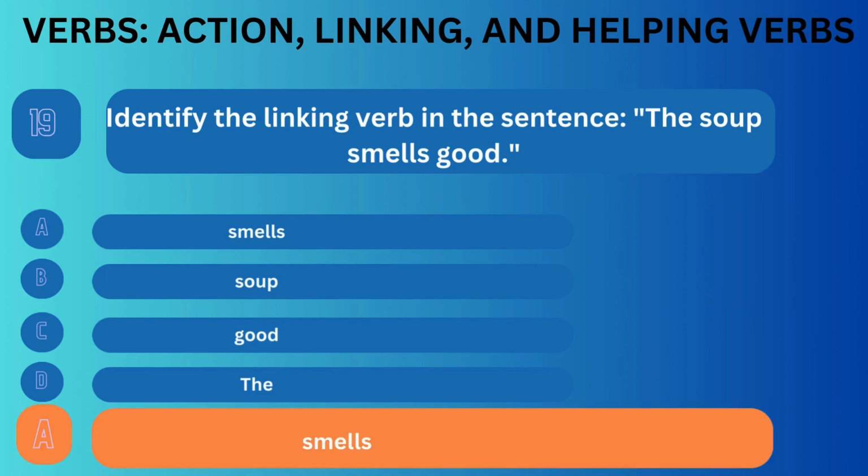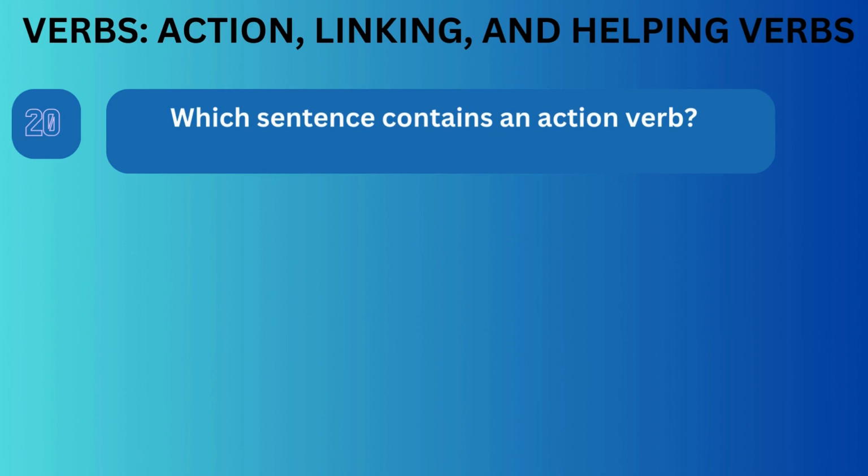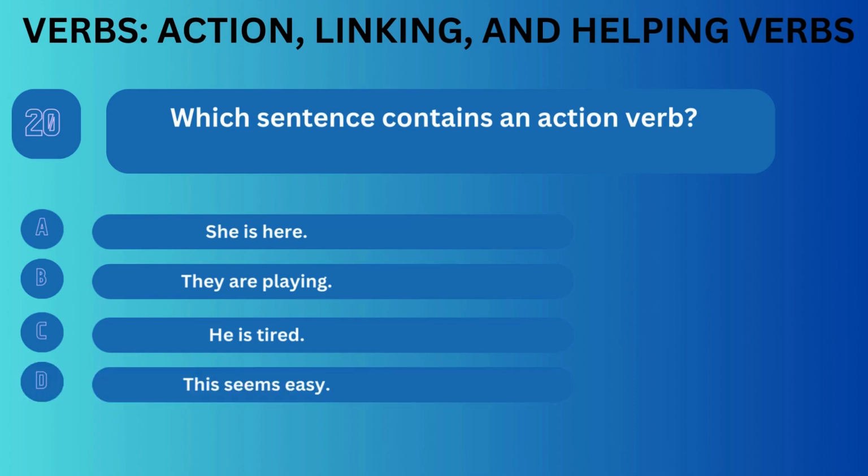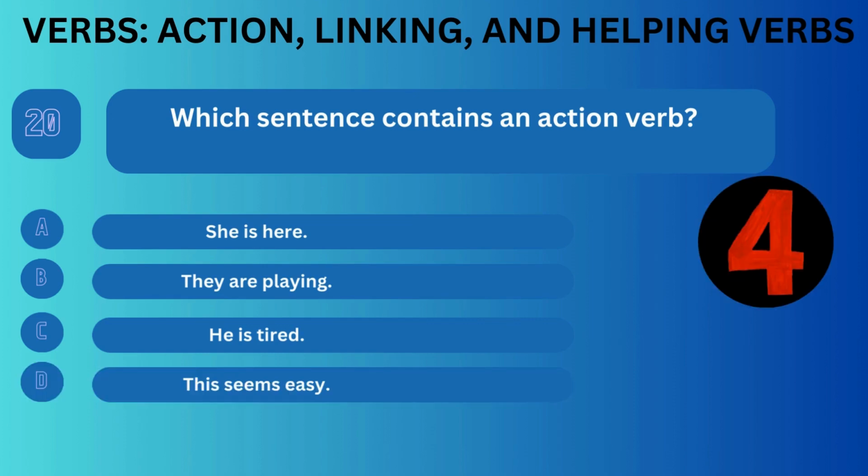Correct answer is A. Question number 20. Which sentence contains an action verb? Option A. She is here. Option B. They are playing. Option C. He is tired. Option D. This seems easy.